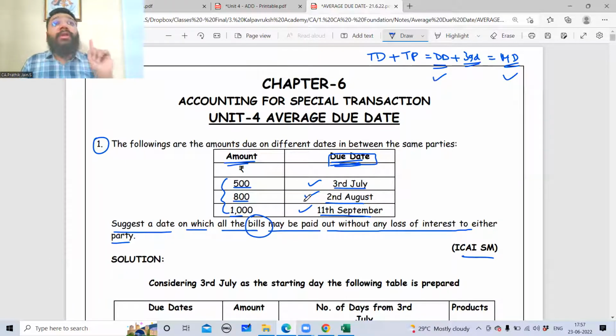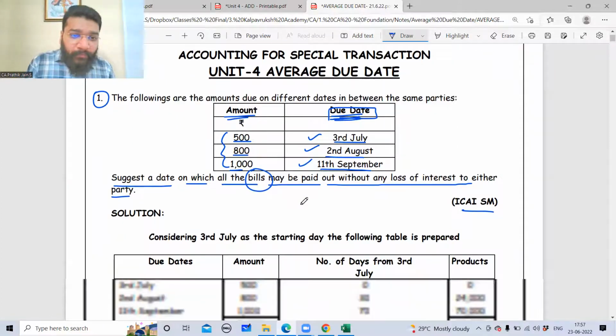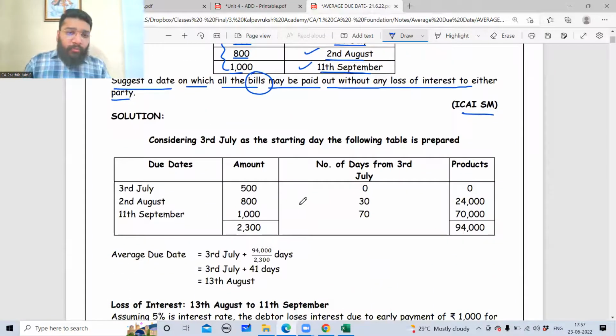Are you able to follow? This is not the transaction date. This is the date on which the payment is agreed for payment. The money has been agreed for payment. Now, how do we do that, guys? How do we do that?